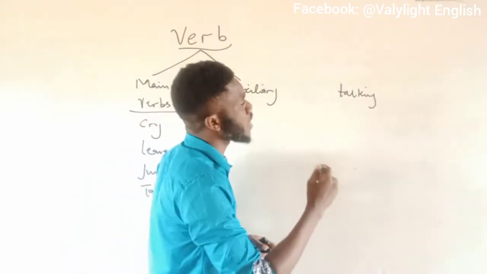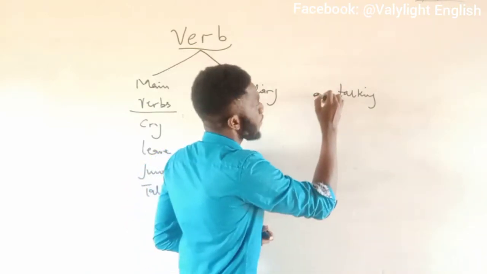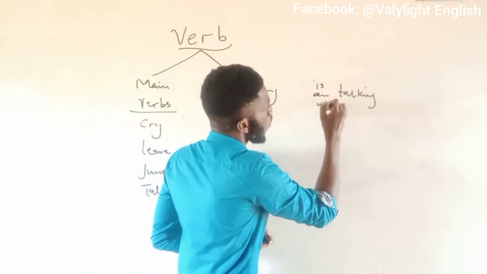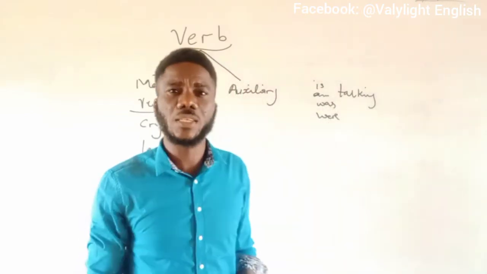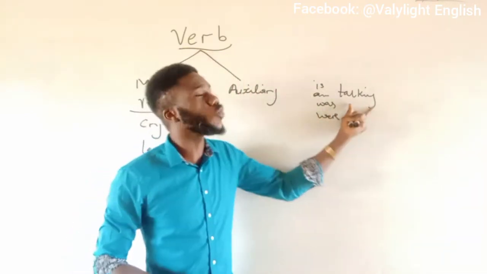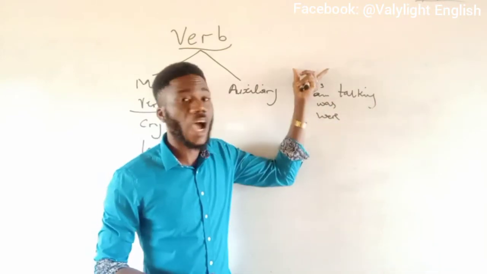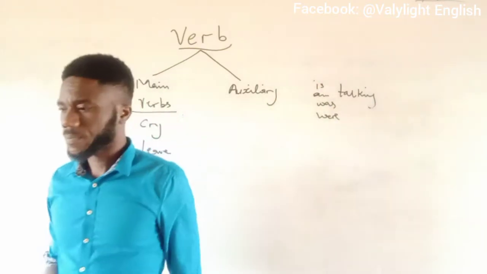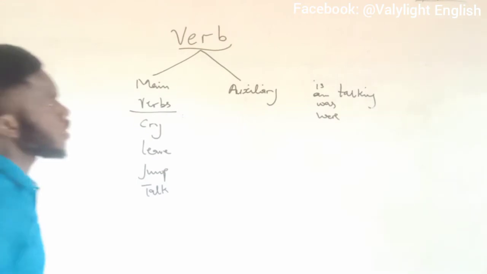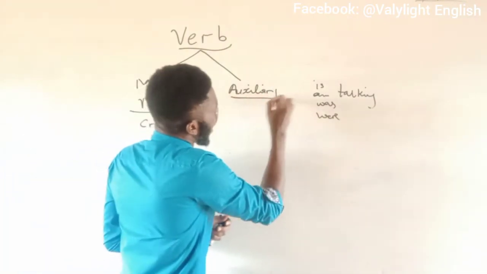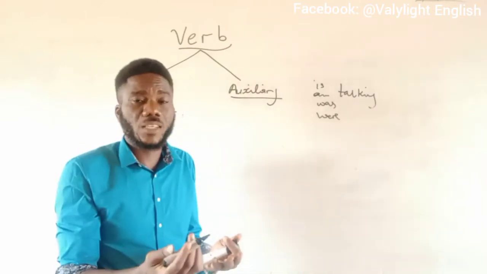It has to go with an auxiliary verb, either am, or is, or was, or were. One of them must be there before this word will stand. So what they do there is to assist it. These are auxiliary verbs. Okay. Now, auxiliary verbs are helping verbs, like I said before.